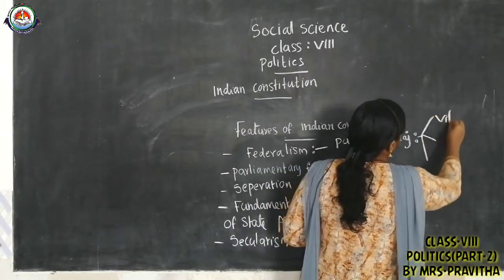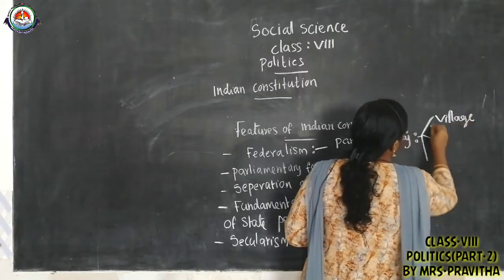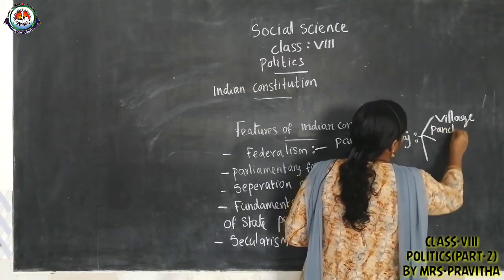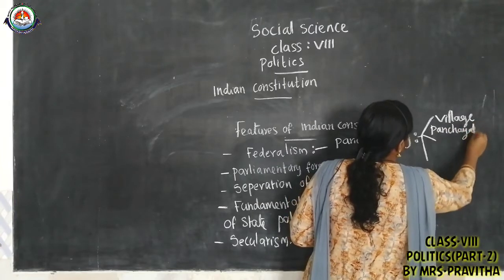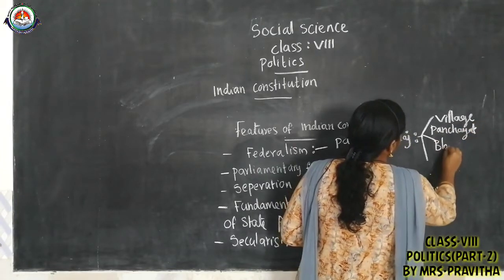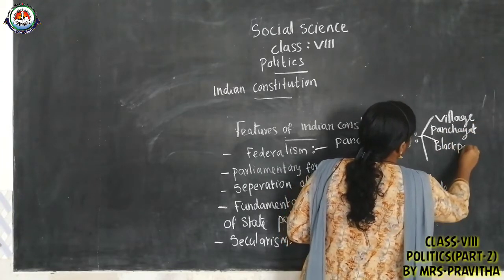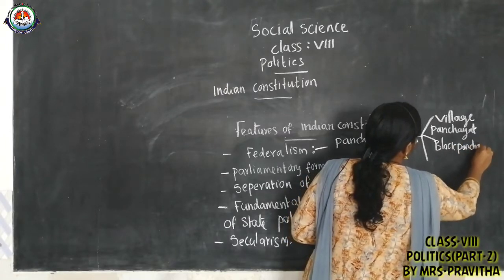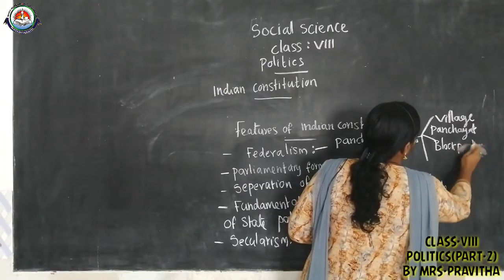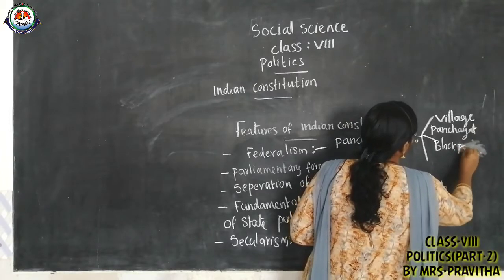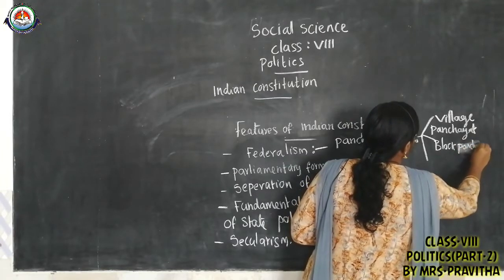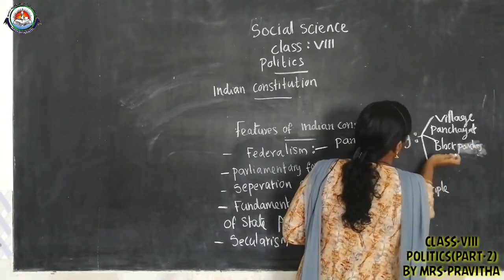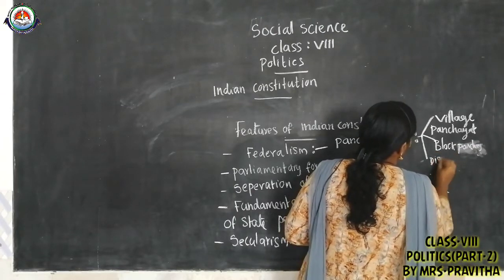It includes the village panchayat, the block panchayat, and the district panchayat.